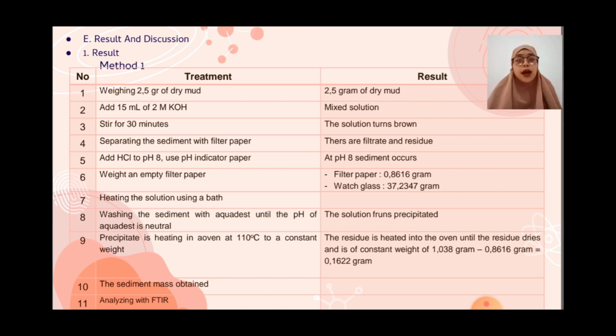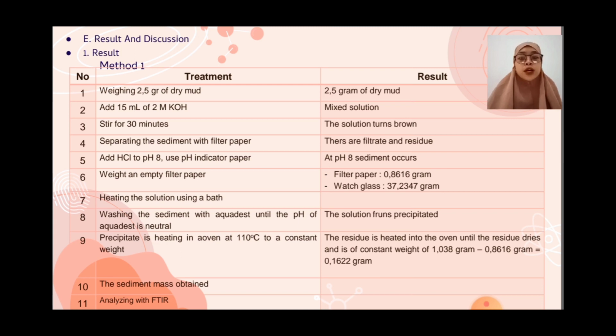Treatment: add 10 milliliters of 2M KOH. Result: mixed solution. Treatment: stir for 30 minutes. Result: the solution turns brown. Separating the sediment with filter paper. Result: there are filtrate and residue.